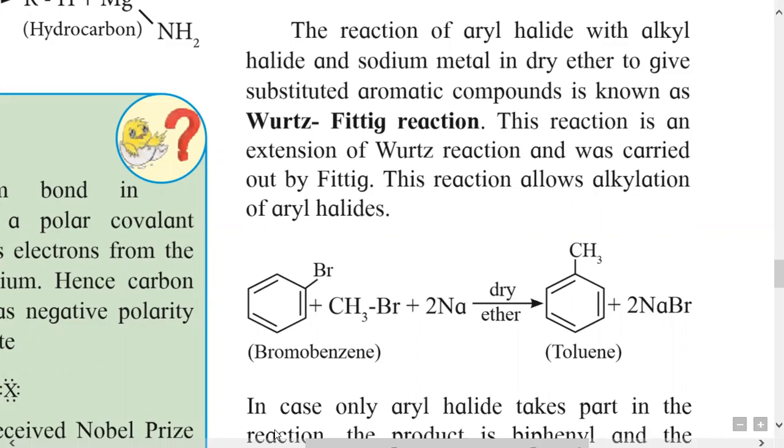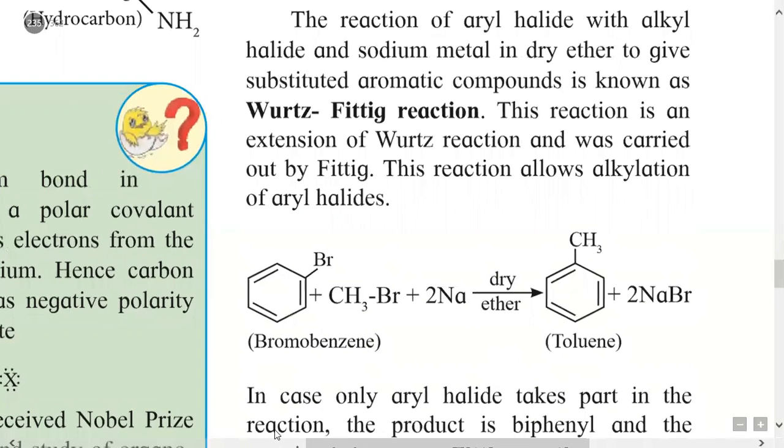An example is when bromobenzene is treated with methyl bromide and sodium metal. The reaction takes place in the presence of dry ether and gives the combination of this alkyl and aryl group. So this compound is methylbenzene, commonly called toluene. This is the product obtained in the Wurtz-Fittig reaction. The side product is sodium bromide.